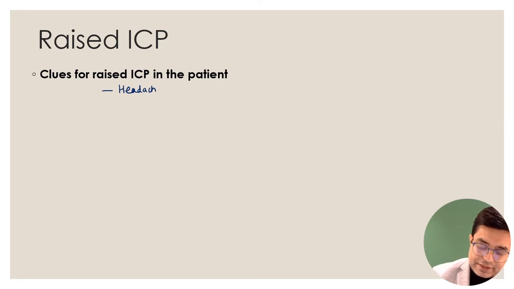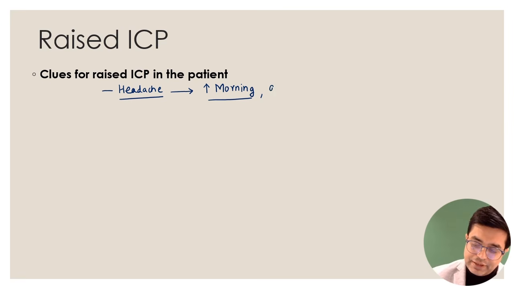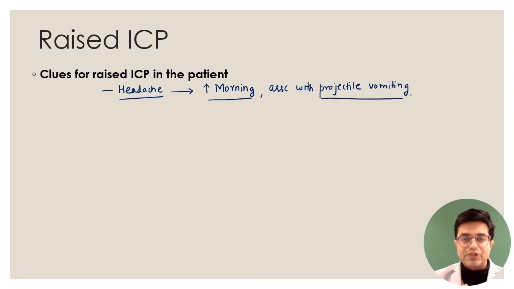Headache in raised ICP has a particularly important characteristic: it is more in the morning hours. So early morning headache, often associated with projectile vomiting. Headache associated with projectile vomiting is one clue or manifestation of raised intracranial pressure.